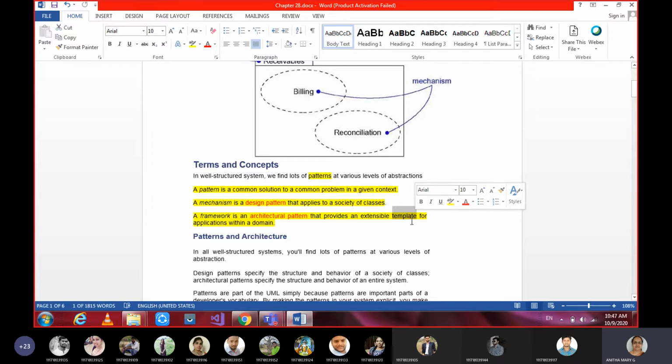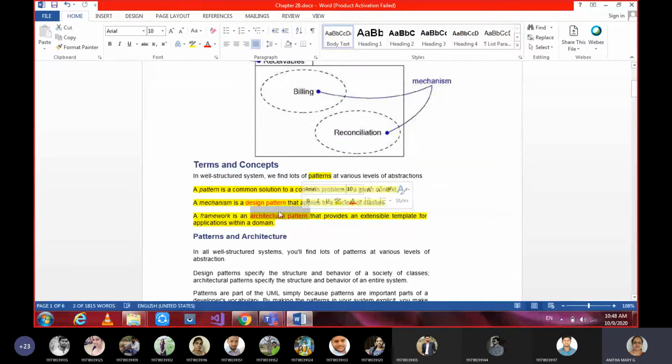It can be used in a particular context. When I say extensible template, the template which exists in general can be extended for your application, where you want to use that pattern. So that is about architectural pattern.